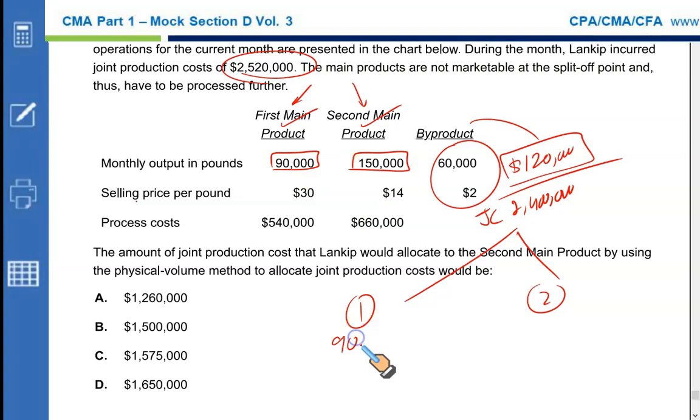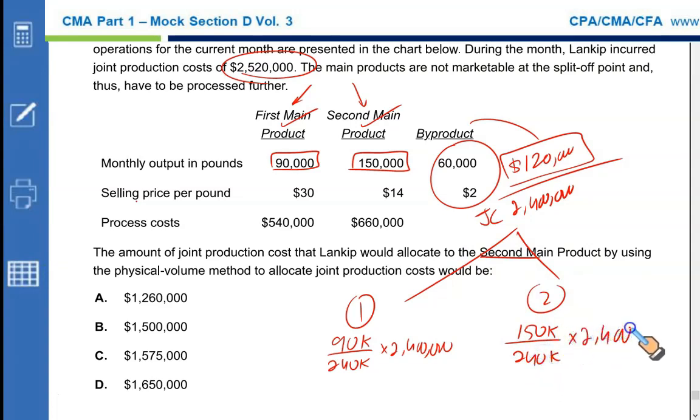So 90,000 by 240,000 multiplied by 2.4 million is the joint cost that goes to the first main product. Since we need to find it for the second main product, it's going to be 150,000 upon 240,000 multiplied by 2.4 million, and you will get your answer. I guess it's going to be B.